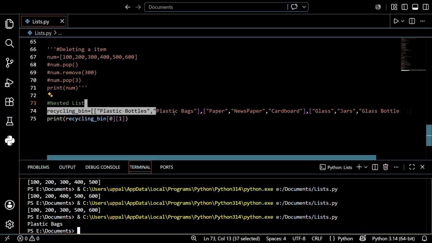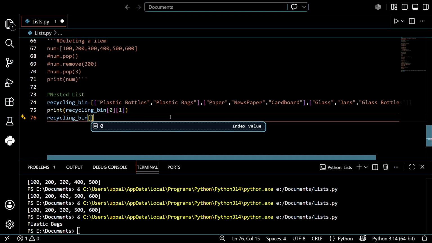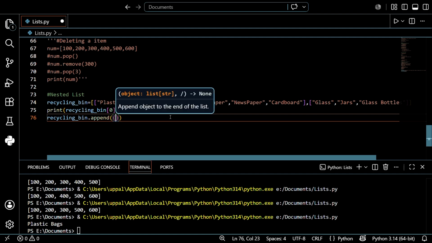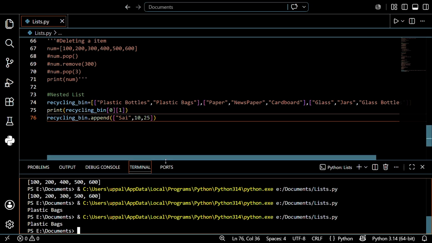I want to insert a particular list. We can insert it by writing recycling bin of 3 is equal to, or we can create a list that is automatically inserted. Like see, recycling bin of 3 means I want to add now. So I just want to use append. Append, opening a list, and just writing 10 comma 25. It's enough for us because it's given. Let's save this and run this.